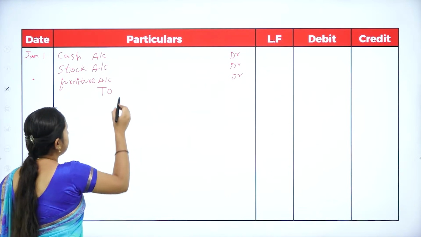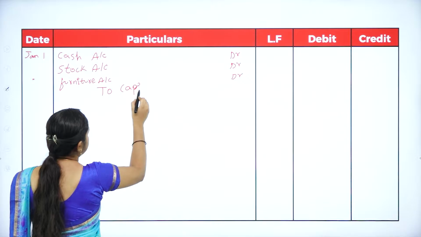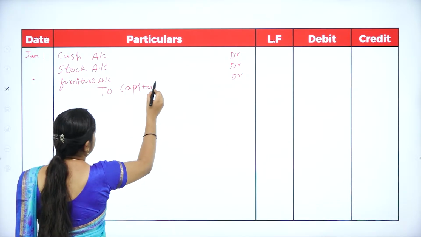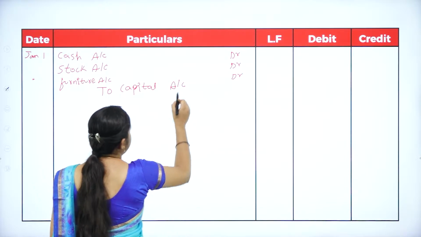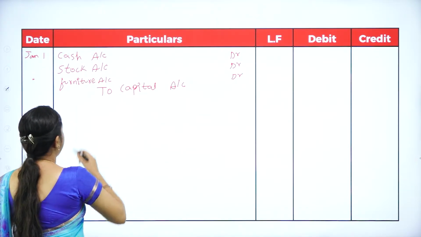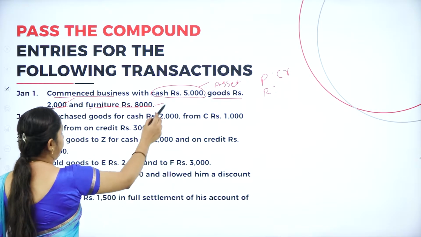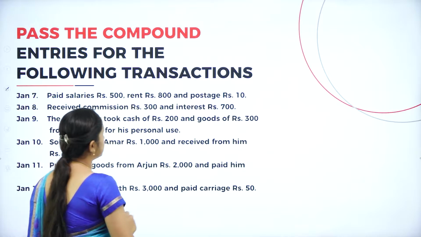The person is bringing all the assets in the form of capital. He is giving, so you need to credit capital account. Capital account is a representative of the person. So, cash of rupees 5,000, stock 2,000 and furniture 8,000.